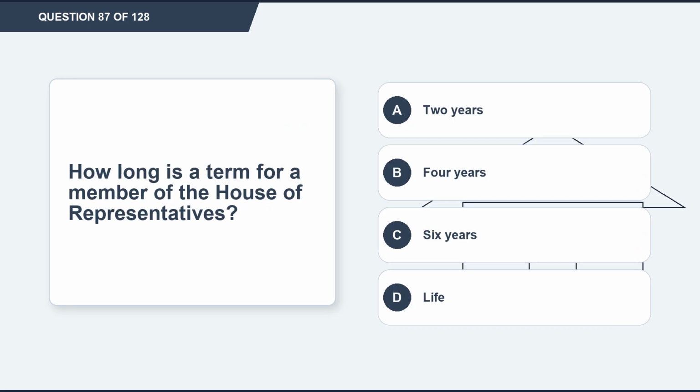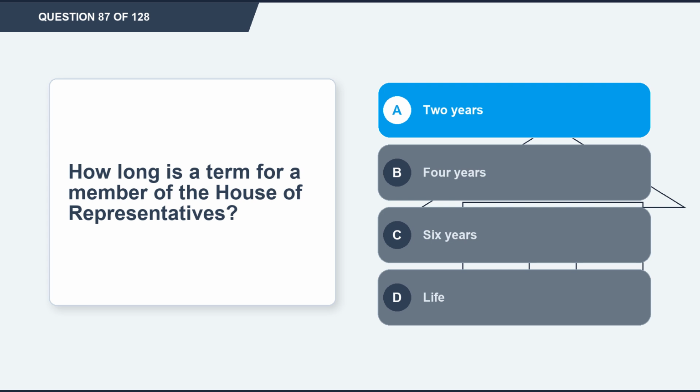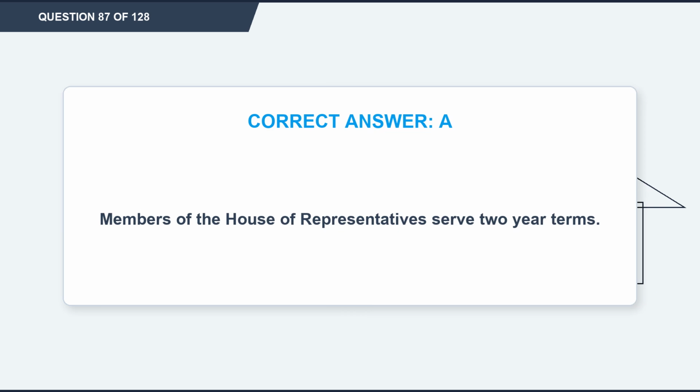Question 87. How long is a term for a member of the House of Representatives? Option A, 2 years. Option B, 4 years. Option C, 6 years. Option D, life. The correct answer is option A, 2 years. Explanation. Members of the House of Representatives serve 2-year terms.